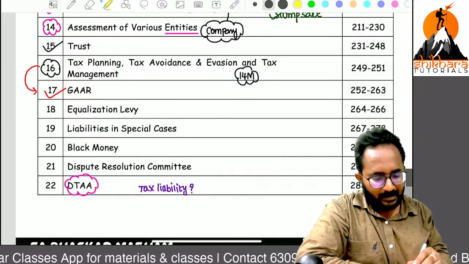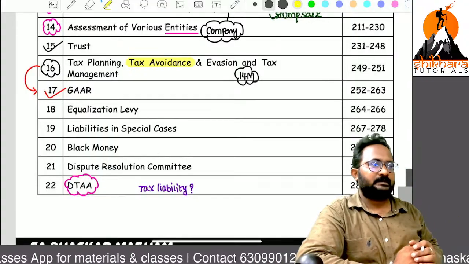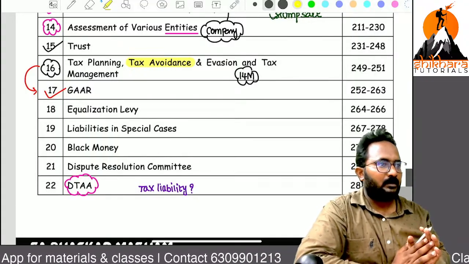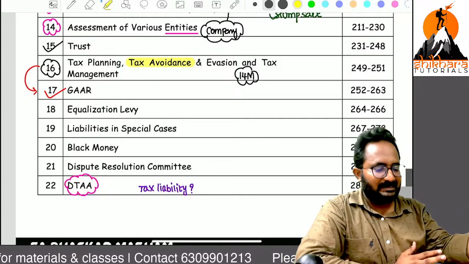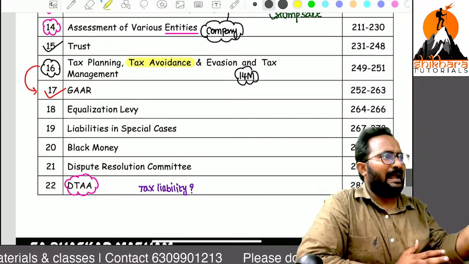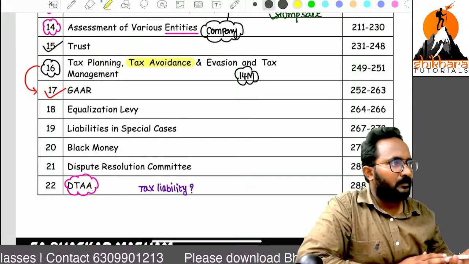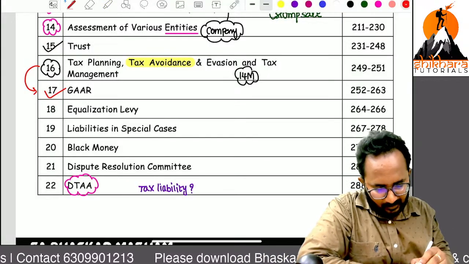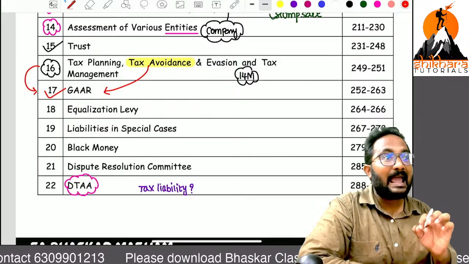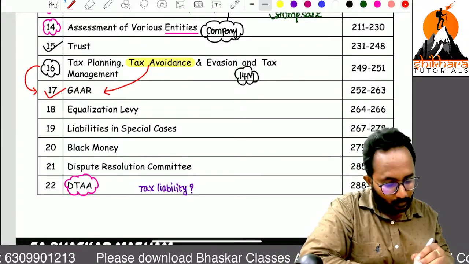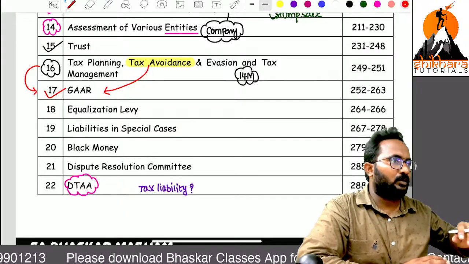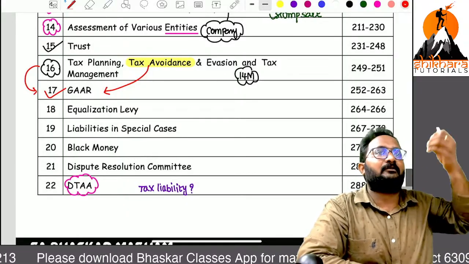Okay. I am underlining one word. What is that word? Tax avoidance. Sir, if any person is doing tax avoidance, the government needs to prevent the tax avoidance. For that prevention only, we have the general anti-avoidance rules. So generally they want to do that avoidance, but we have anti-avoidance rules.